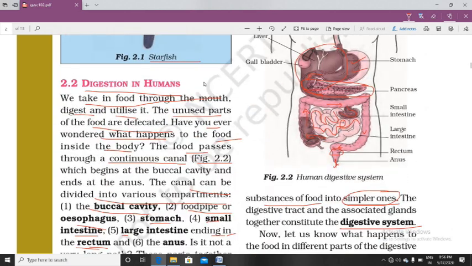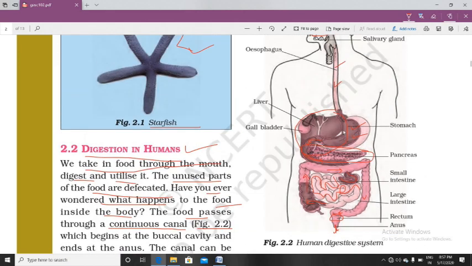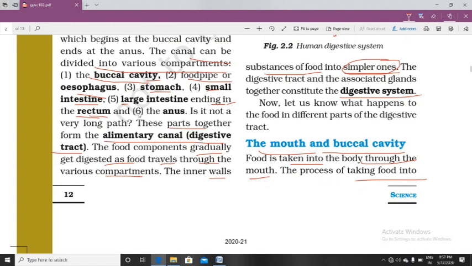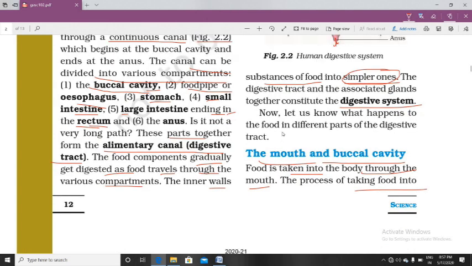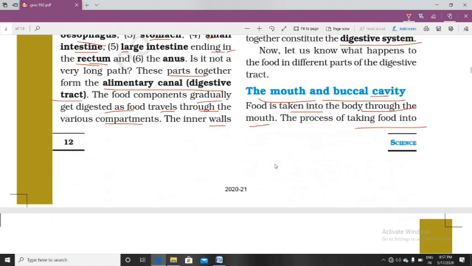After that, we started digestion in human beings. Here we have talked about the various compartments of the digestive system. We have observed this picture for this. Next, we have started step by step all the compartments starting from the mouth and buccal cavity.